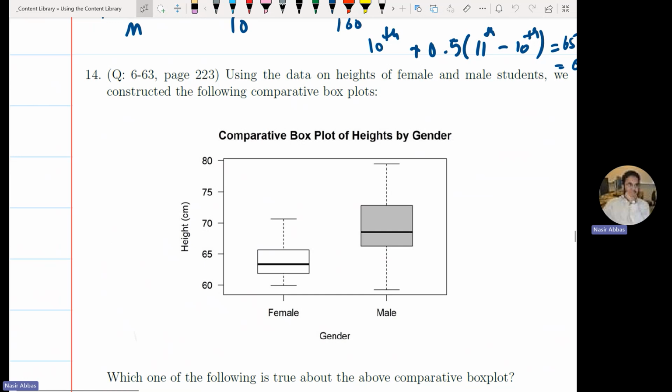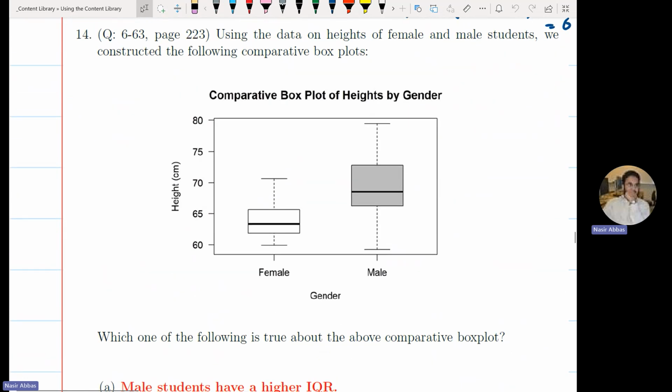Okay, let us look at this question. We were solving some questions in the previous class. This is again from, I think, previous term. It says that using the data on heights of female and male students, here are female students, here are male students, this is the scale. We construct the following comparative box plots. Which one of the following is true about the comparative box plot?